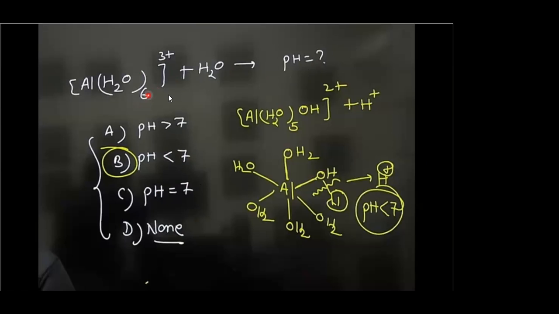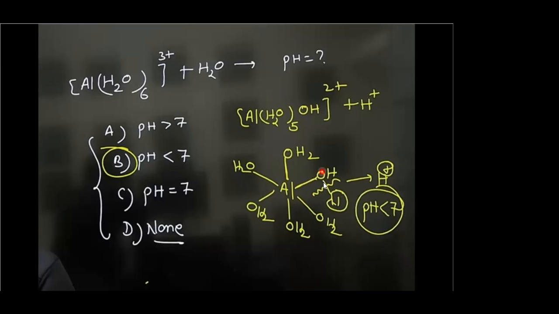Now, why will it be acidic in nature? Actually, aluminium is bonded to 6 H2O molecules, with coordinate bonds. So it is coordinated with 6 water molecules. Now, when you add it in water, what will happen? A bond will cleave. Which bond? The OH bond will cleave, and not the Al-O bond. Because oxygen has great affinity for aluminium, this Al-O bond is very strong. All these bonds are very strong, so these bonds cannot be cleaved. However, the OH bond can be cleaved.